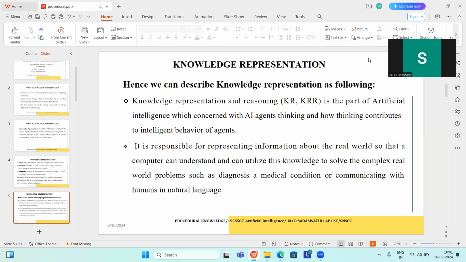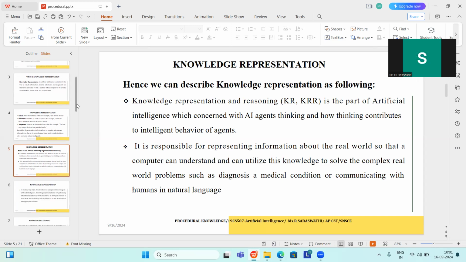It's a part of AI, concerned with how an AI agent thinks and how the thinking contributes to intelligent behavior of the agent. It's responsible for representing information about the real world so that a computer can understand and utilize this knowledge to solve complex real world problems, such as medical diagnosis or communicating with humans in natural language.